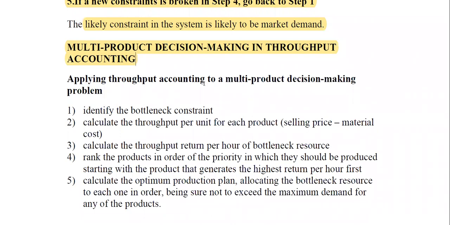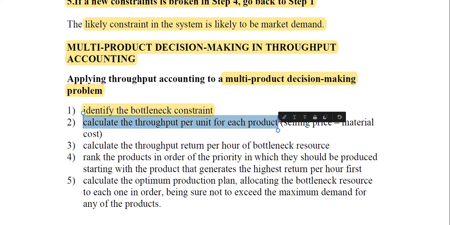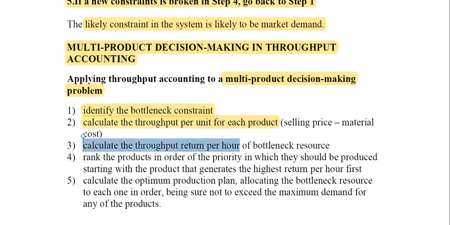Applying throughput accounting to a multi-product decision-making problem, you follow the same steps. Identify the bottleneck or the limiting factor. Calculate your throughput return per unit for each product, that is your throughput contribution. Then calculate your throughput per bottleneck resource, which is like your contribution per limiting factor.